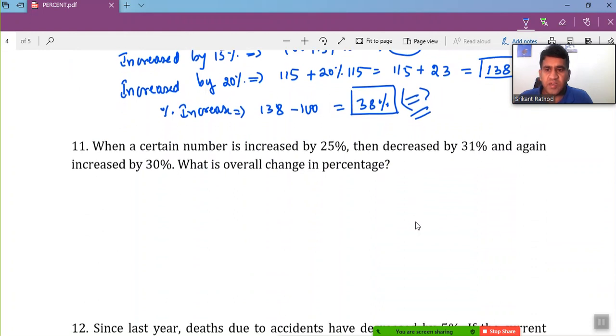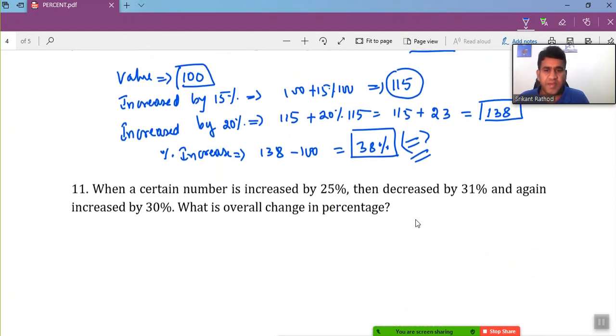All right, let's take another similar example. Question: when a certain number is increased by 25%, then decreased by 31%, and again increased by 30%, what is the overall change in the percentage? Very good question, and this is the most commonly asked question in competitive exams such as GMAT, CAT, or any banking related exam. A certain percentage is increasing, decreasing, and then increasing.